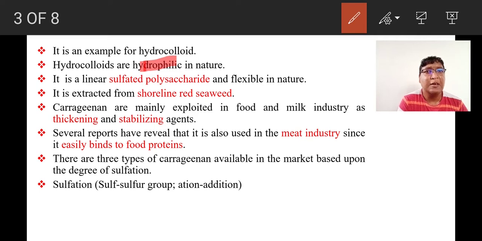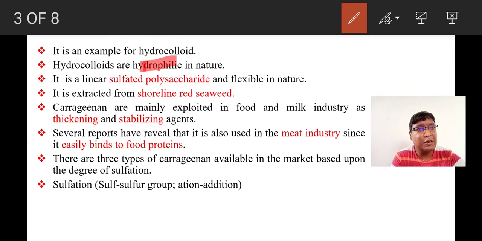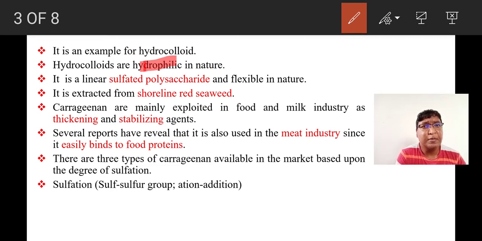Fine. Carrageenan is mainly exploited in the food and milk industry as a thickening and stabilizing agent. Their application is quite important. We have several reports that it is also used in the meat industry, in meat processing units, because it is capable of binding with food proteins.